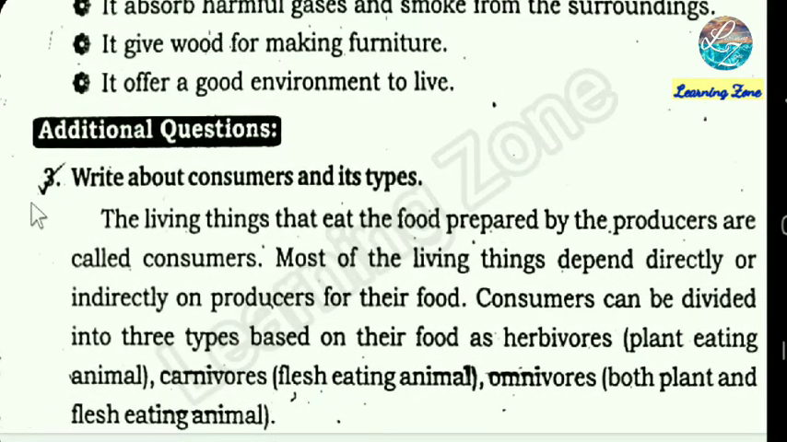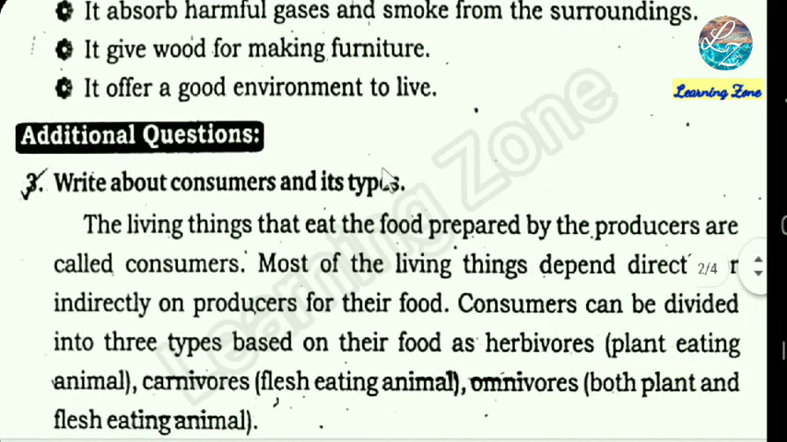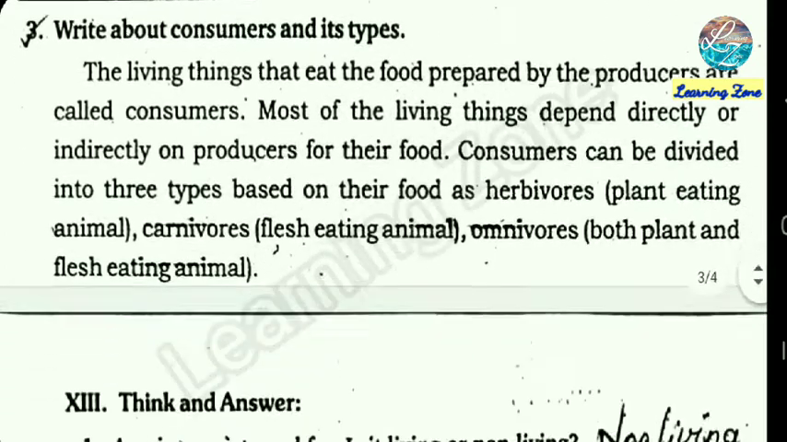Third question. Write about consumers and its types. The living things that eat the food prepared by the producers are called consumers. Most of the living things depend directly or indirectly on producers for their food. Consumers can be divided into three types based on their food as herbivores means plant eating animal, carnivores means flesh eating animal, omnivores means both plant and flesh eating animal.